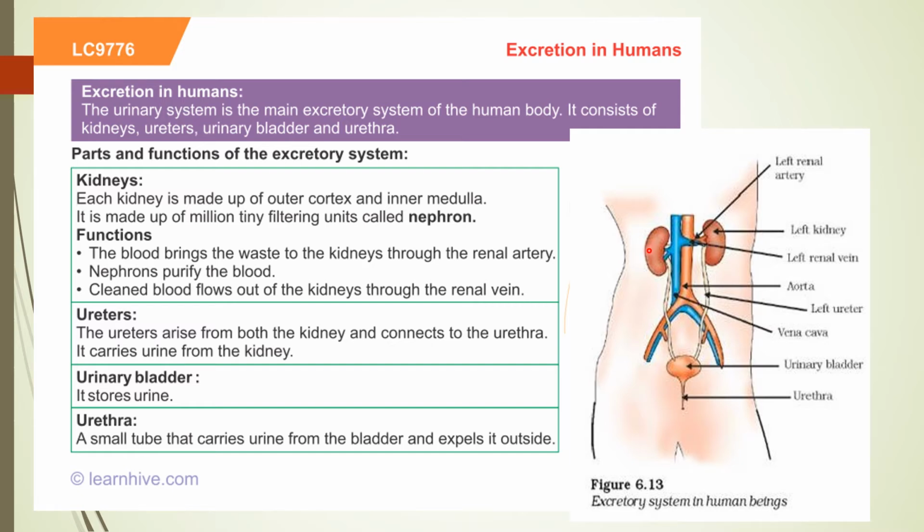Actually what happens in the kidney, there is a formation of the urine, and that urine is stored and it will come by this pair of a long tubular structure that we call as a ureter, and from that ureter that urine is going to stay in the bladder, and after that when the bladder is full, the muscles and sphincter muscles will open and it will pass out from your body. So this is basically the structure of the human excretory system.